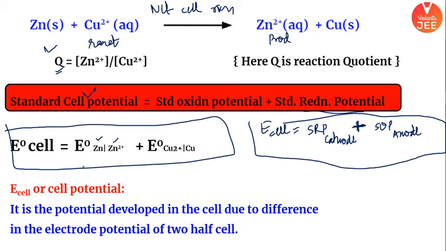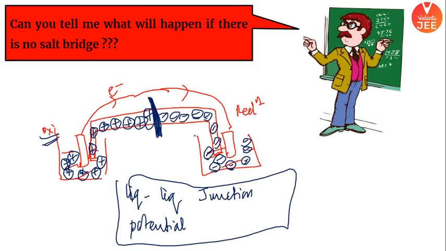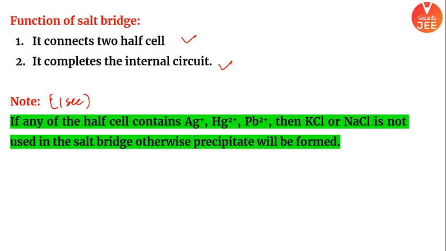ठीक है, ऑलराइट, हमें ये भी समझ आ गया है। अच्छा, मैंने सॉल्ट ब्रिज के बारे में बेटा आपको बताया कि it makes sure the two half cells are complete or internal circuit is complete. Similarly, your salt bridge makes sure electrical neutrality is maintained. And fourth and the last very important point, liquid liquid junction potential को ये eliminate करता है, it eliminates liquid junction potential। यहाँ ध्यान दीजिएगा, very important.